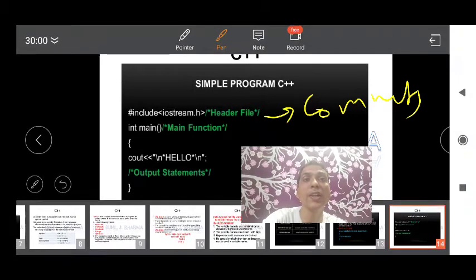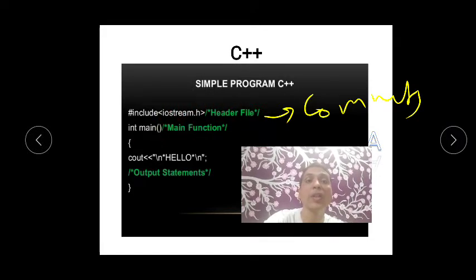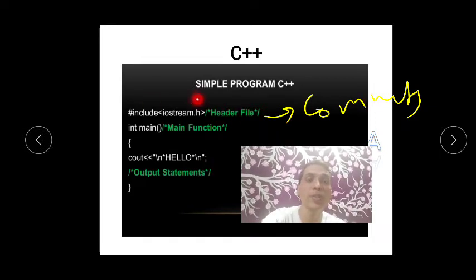They are just telling you what this is. So they are telling that this is a header file, this is a function, the main function, and this is the output statement. Okay, so they are just giving you some remark or narration or just an explanation about this statement.